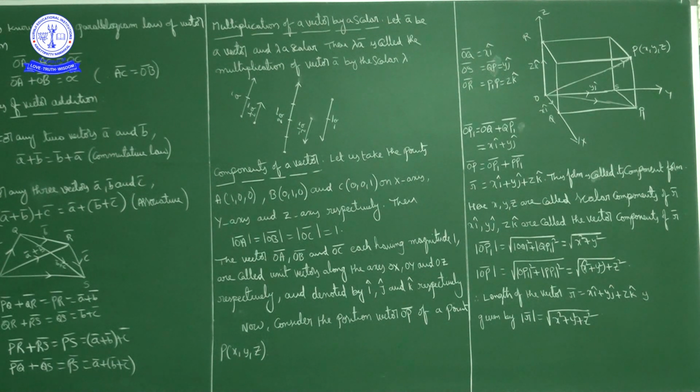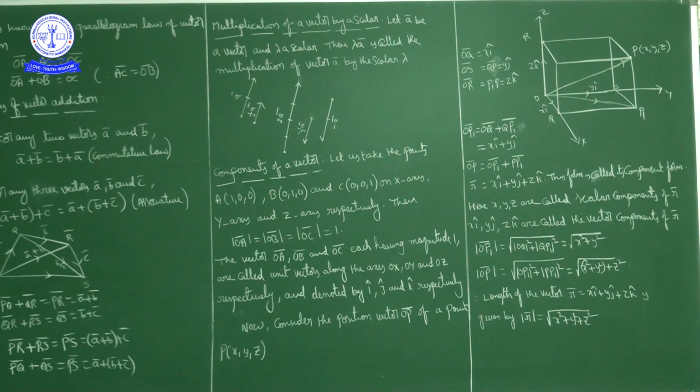When you multiply with a negative scalar, the direction of A bar and lambda A bar are opposite. Now this is vector A bar, and minus half A bar has its magnitude reduced by half and its direction opposite to that of A bar.